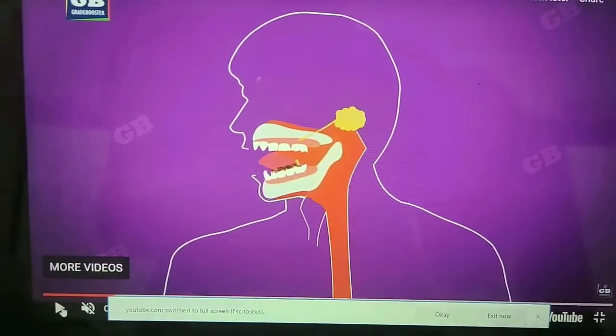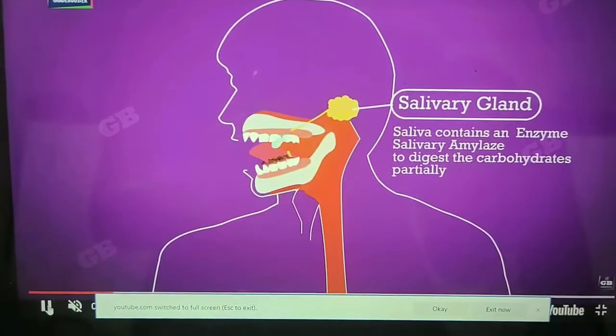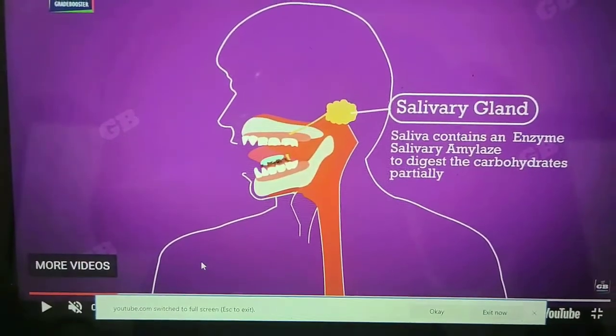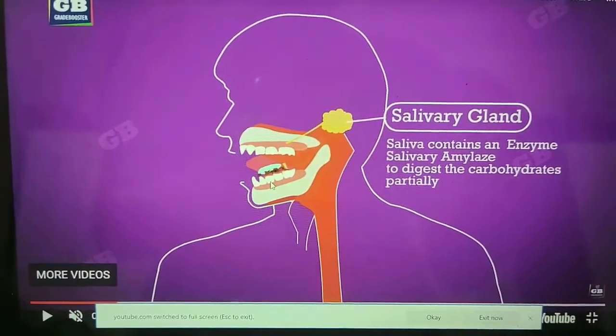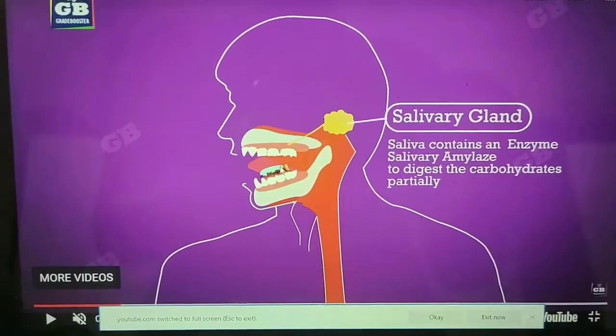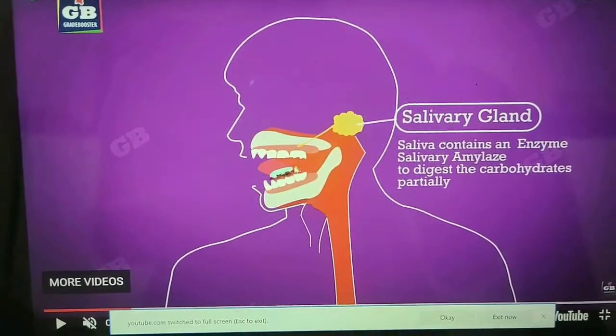This saliva contains an enzyme known as salivary amylase. Salivary amylase helps in the digestion of carbohydrate. It breaks down starch into simple sugar. So digestion starts in the mouth.